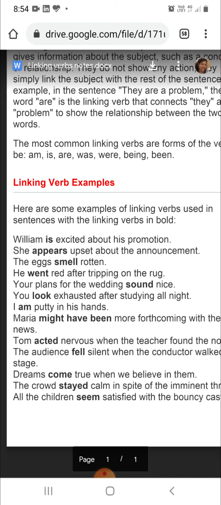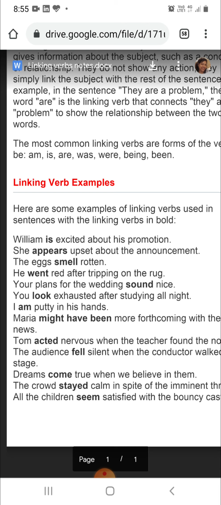He went red after tripping on the rug. Now tripping, tripping मतलब गिर जाना, कोई बड़ी चीज़ बीच में आ जाती है. Here the word rug is given. Okay, so बीच में rug आ गया तो वो trip हो गया. Trip means to fall down. Now he went red. Now he has not become red. To go red means to become angry. So here the past tense form of the word go is written, that is went. So he went red after tripping on the rug.